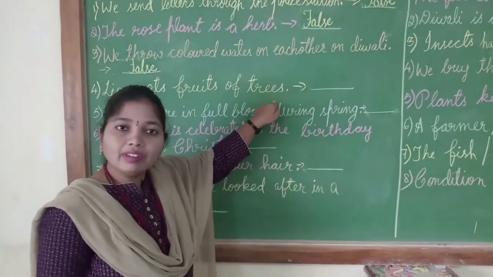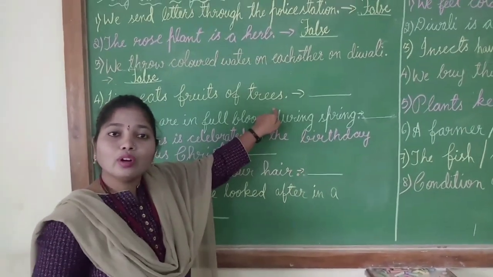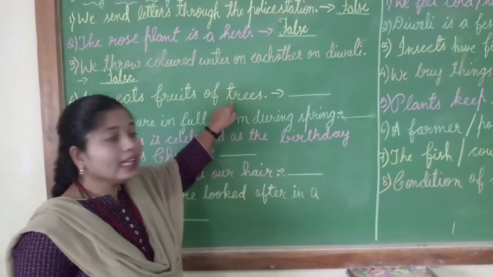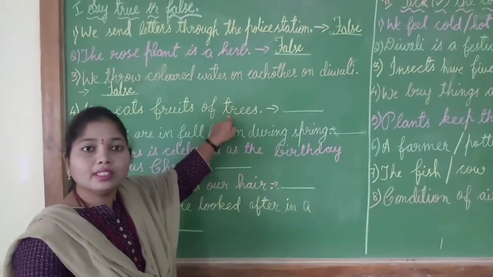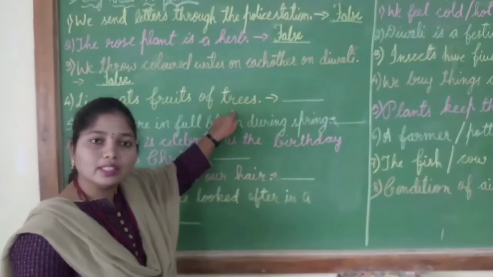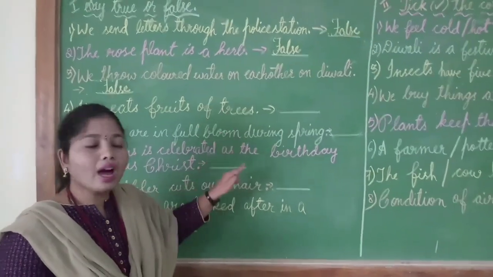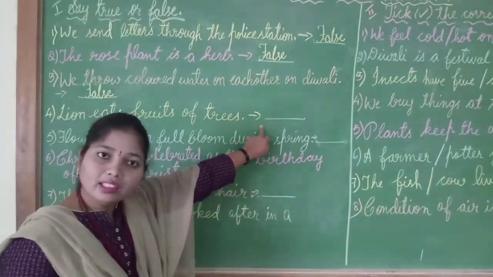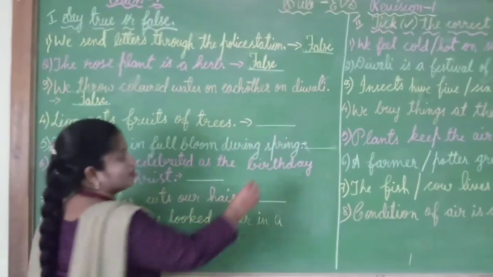Next, lion eat fruits of trees. Children, will this lion eat fruits of trees? What does it eat? It will kill other animals and have their flesh as food. Here the question is, lion eat fruits of trees. Obviously it's false. So in the blank I will write false.